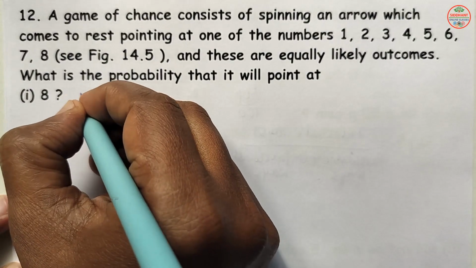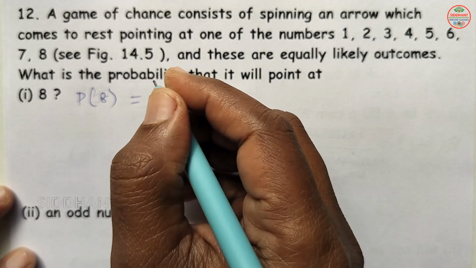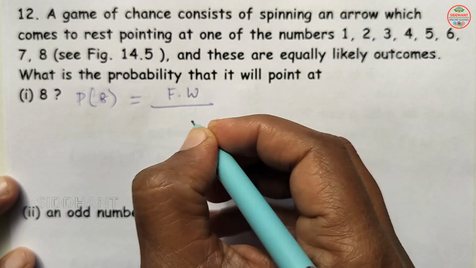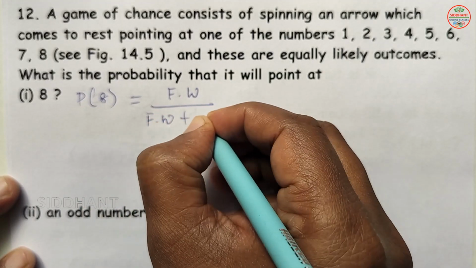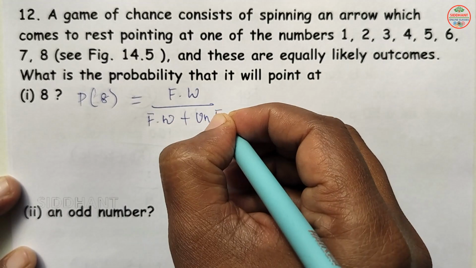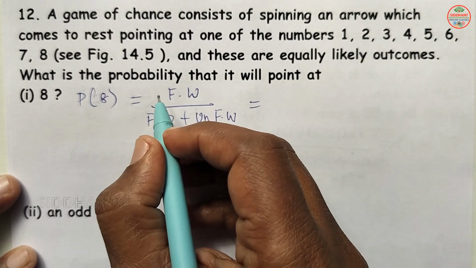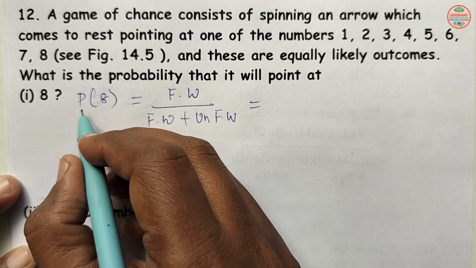So P of 8 will be favorable ways by favorable ways plus unfavorable ways here.